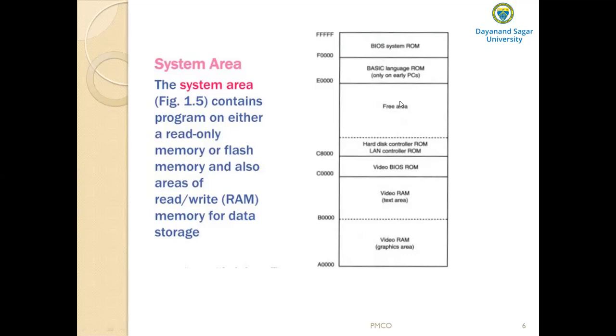And then we have the free area. The free area is used for the expanded memory system in a personal computer system, or for the upper memory system in an AT system. Then the next memory locations contain the cassette BASIC language RAM, which was found in early IBM personal computer systems. And the last area is the system BIOS RAM, which controls the operation of the basic I/O devices connected to the computer system.